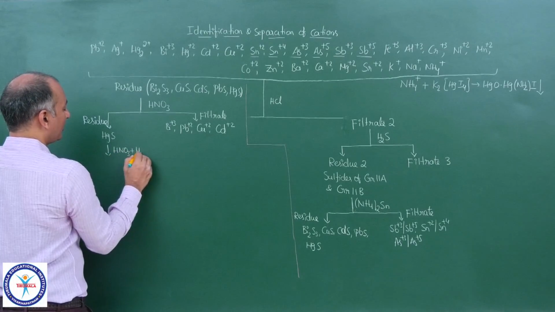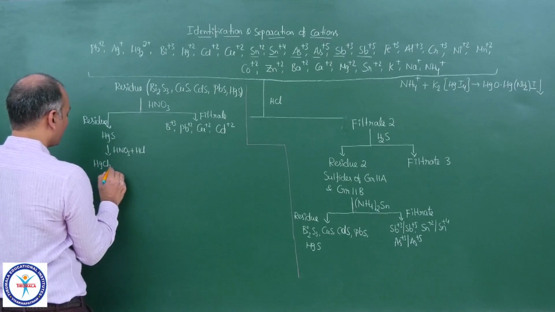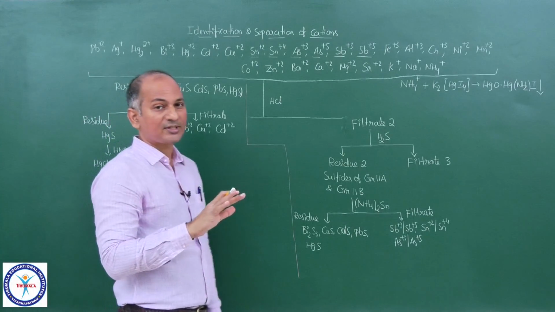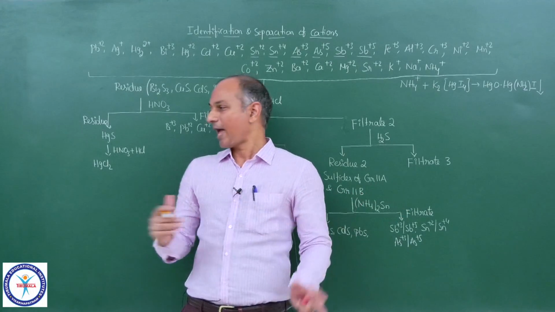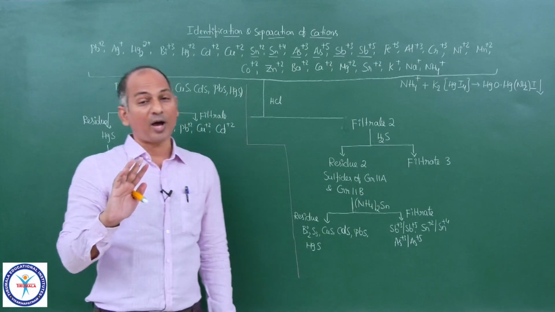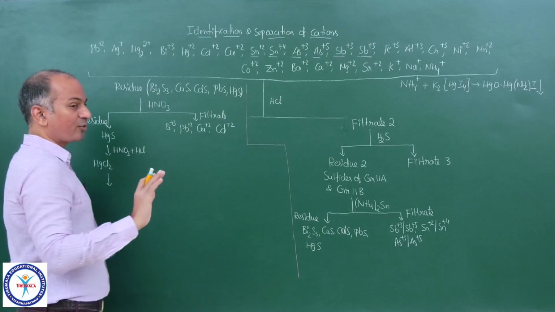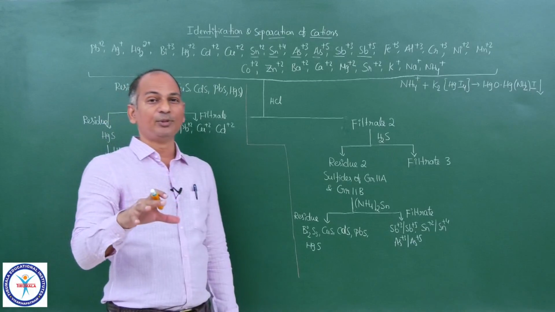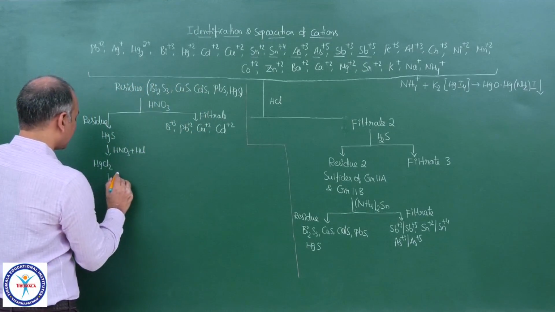Let us make it soluble in aqua regia, and as a result, you will get HgCl2. I am not writing the other products. You will get NO, you will get sulfur, water, etc. But I am only writing the HgCl2. Now you know, no color to HgCl2, it is quite soluble in water. And now I am adding SnCl2 to this.